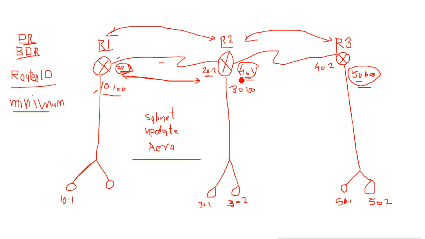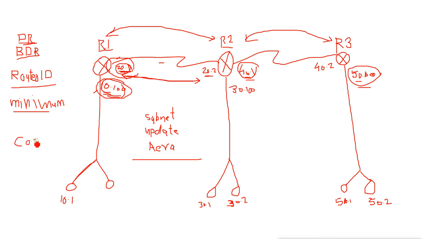Now after they have done the election, what do they do? They start exchanging their information with each other. Their information, that means their topology. Now router 1 says I am connected to network 10 and network 20, and then it will say what is my metric for network 10 and what is my metric for network 20. Now what is the metric for OSPF? The metric for OSPF is cost.